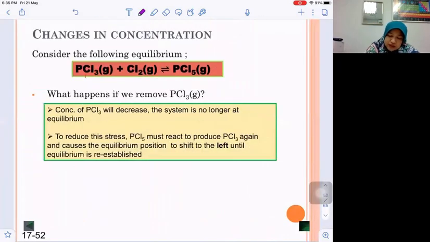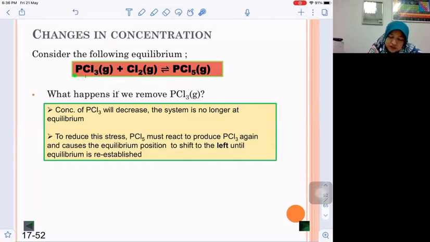Then what happens if we remove PCl3? When we remove PCl3, the system undergoes a disturbance. It is not at equilibrium anymore. To counteract this disturbance, the system needs to reproduce it back. We remove it, so the system needs to reproduce it. So how to reproduce it? By shifting the direction of the reaction to the left.